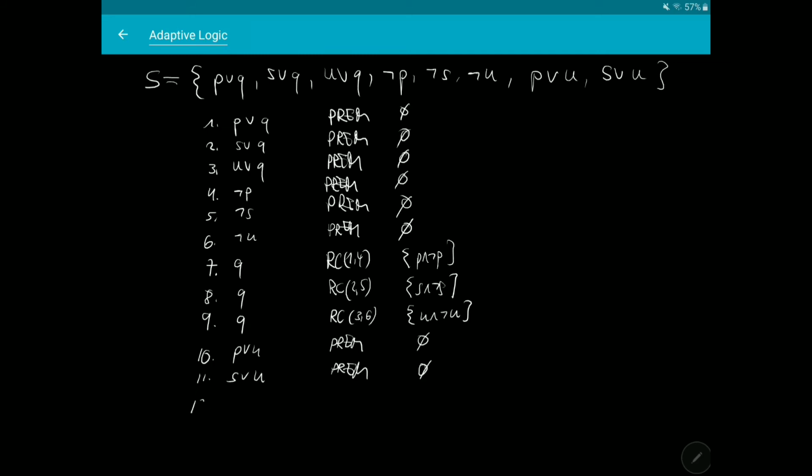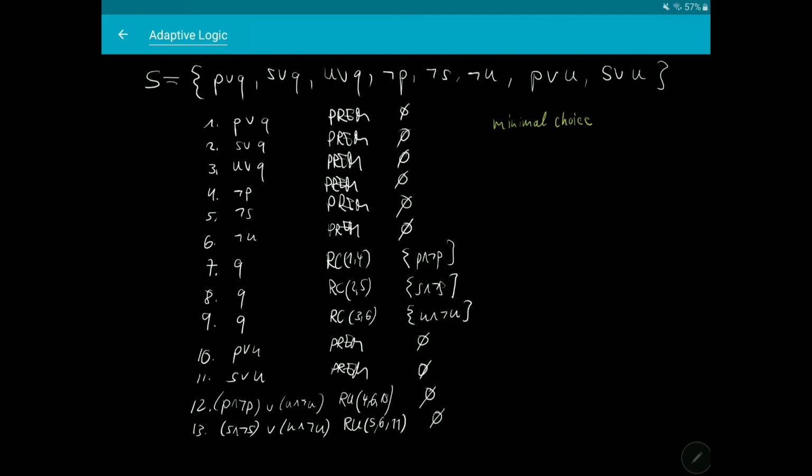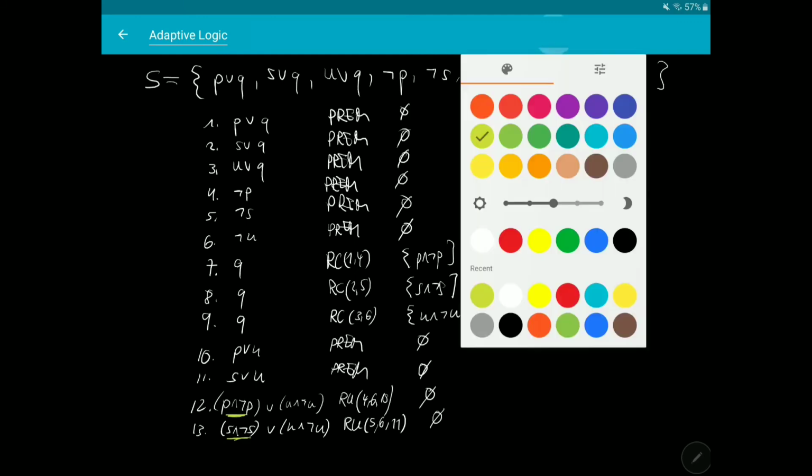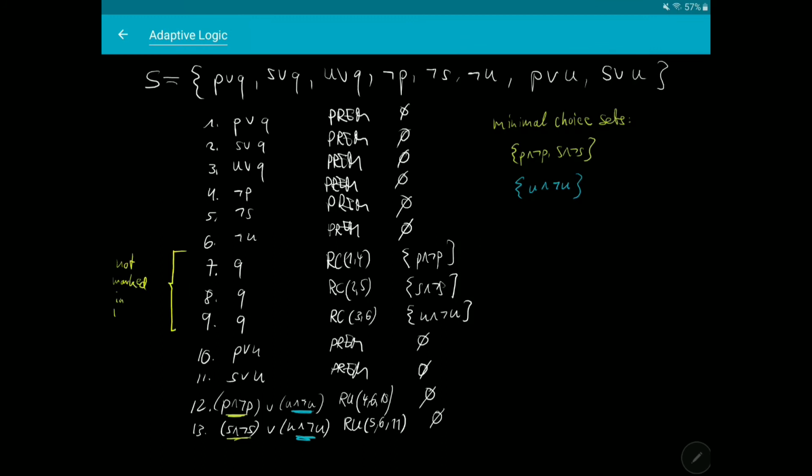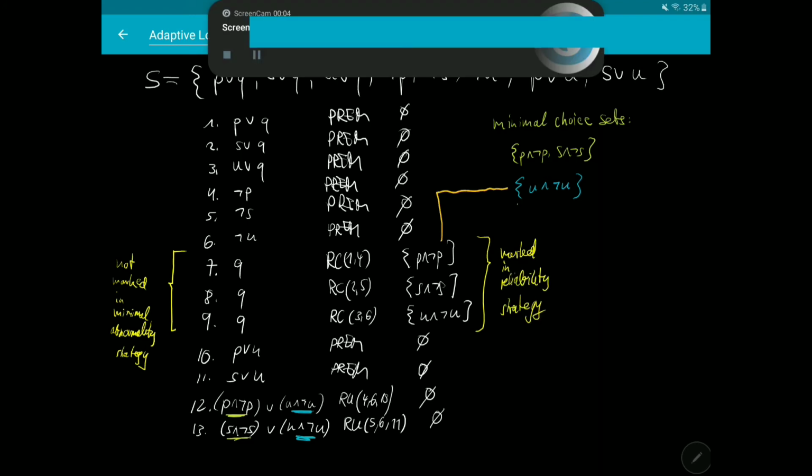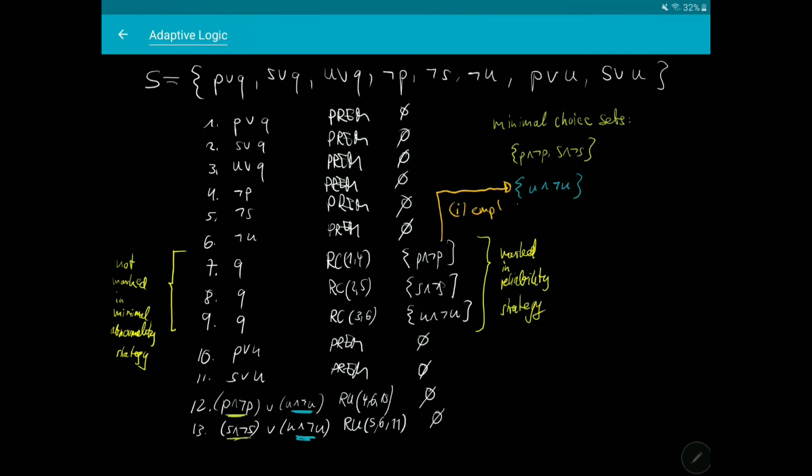There's a minimal choice set with which its condition has an empty intersection, and for each minimal choice set you will find another line where Q has been derived on a condition which has an empty intersection with that minimal choice set. Here are the minimal choice sets on the right hand side. So neither line 7, 8 or 9 are marked according to minimal abnormality, but they are marked according to reliability. Here you see condition 1 and condition 2 of the marking definition in action.